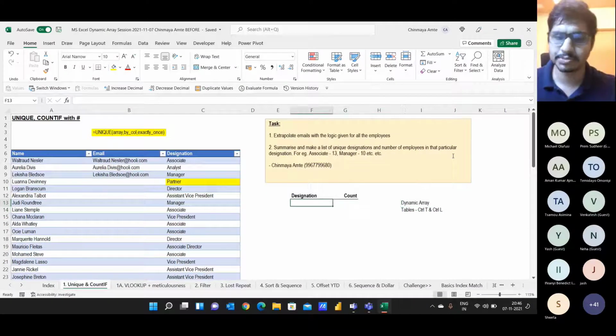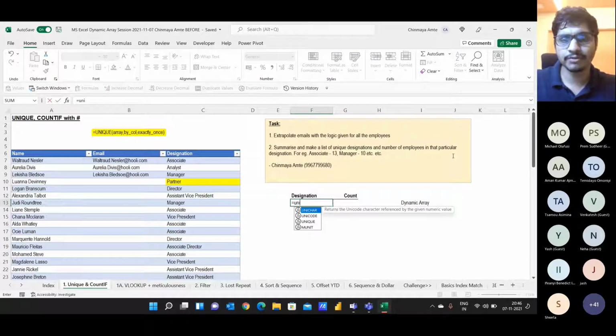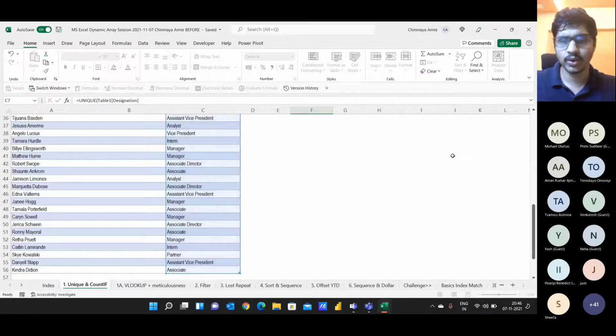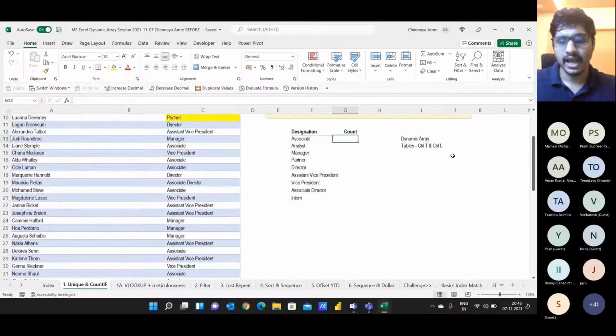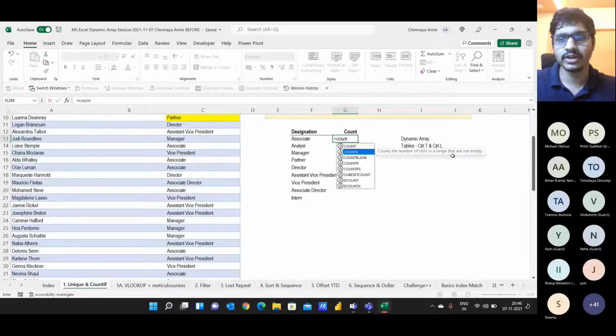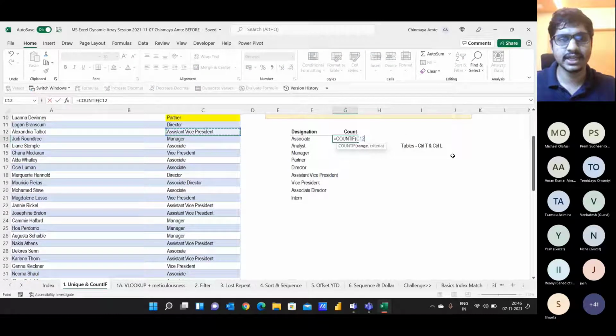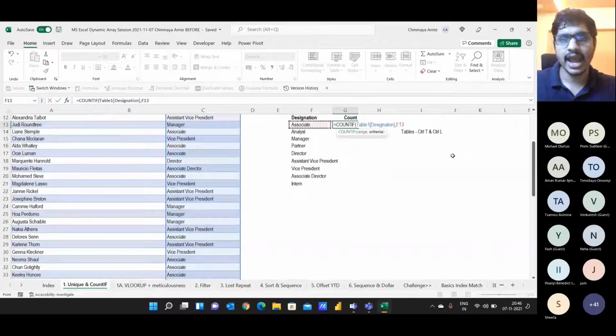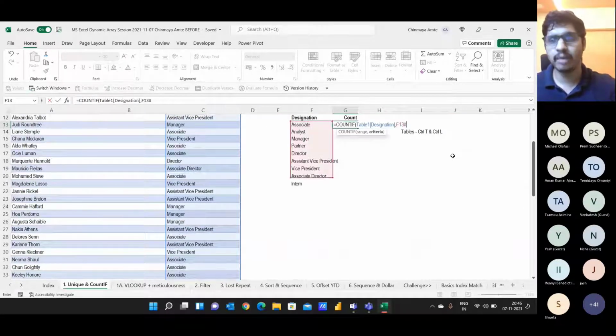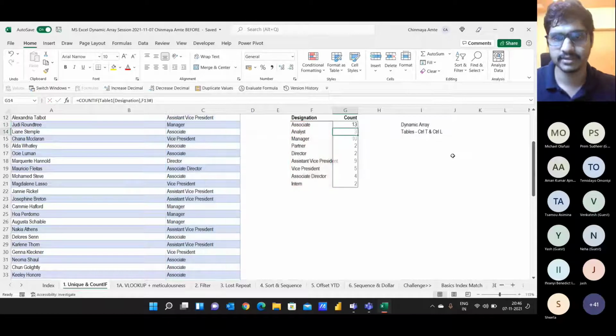Now let's practice it with me. We just have to type UNIQUE and select this entire array to get a unique list of designations. And then we just have to use COUNTIF. So COUNTIF, this is the range, associate to partner. And in the criteria, just mention associate, then put a pound symbol and press enter.